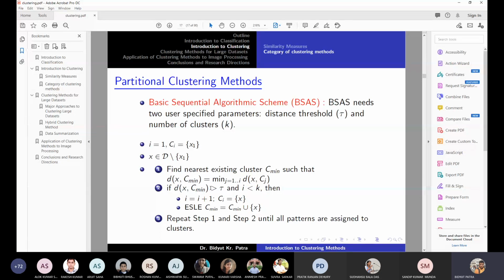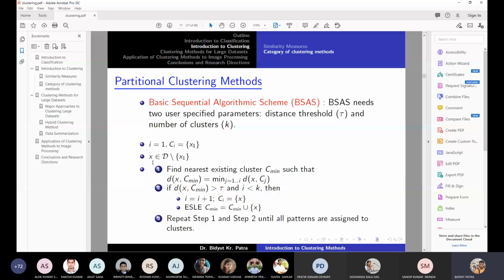If that distance is greater than tau, that means this point is quite far away from the cluster. Then you form a new cluster, provided that the number of clusters is not exceeding k, because k is the number of clusters. That is, x2 will form a new cluster, and the number of clusters is now 2. Otherwise, you assign the point to the cluster Cmin. Now you repeat step 1 and step 2 until all patterns are assigned to the clusters.